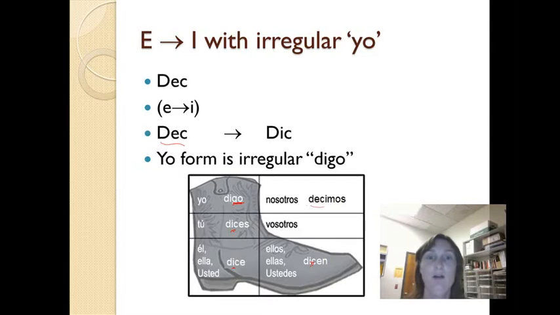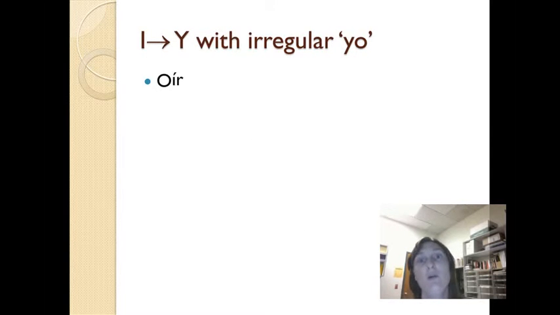Okay? Now, let's check out another one. This verb is really weird because it changes from I to Y. It's the only one that does it. So, oír. What does oír mean? Oír, oye, right? To hear. Okay? So, vamos a ver.